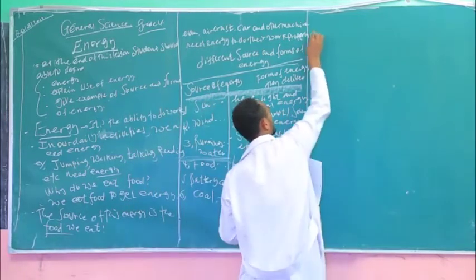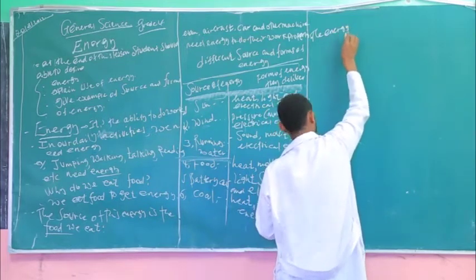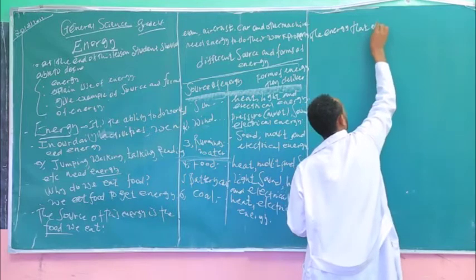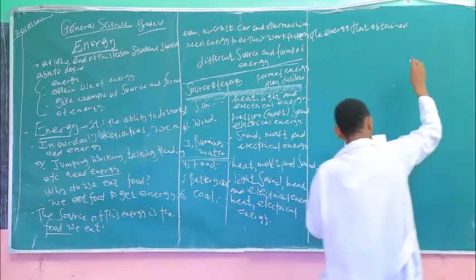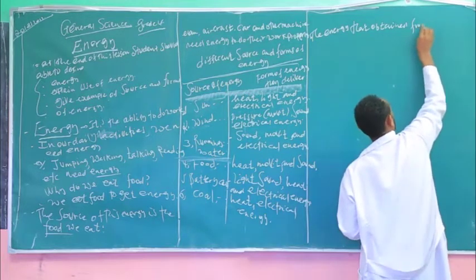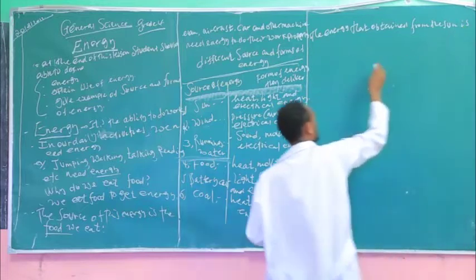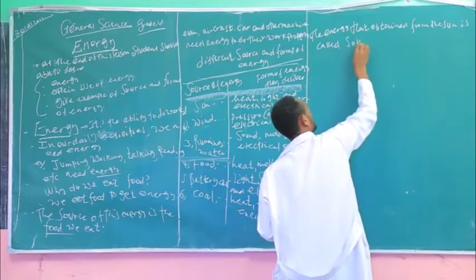So the energy that is obtained from the sun is called solar energy.